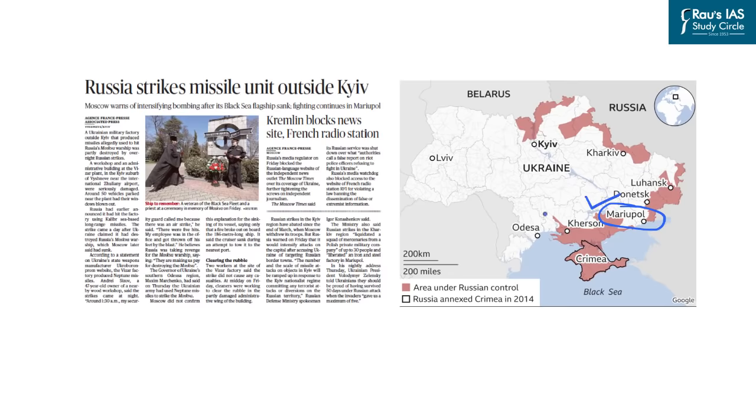Besides this, there are certain other locations like the location of Kiev, Kharkiv, Luhansk, Donetsk, Kherson, Crimea and Odisha. And if you want to learn more about these locations, they have been covered elaborately in the International Relations Compass magazine, which has been designed for the prelims examination. So you can go through that and understand the other important locations for us from the prelims examination perspective.